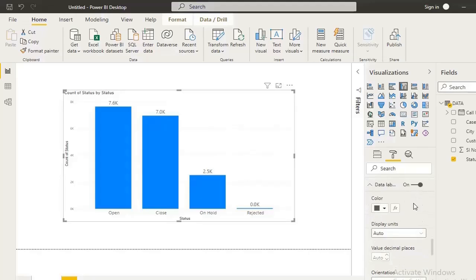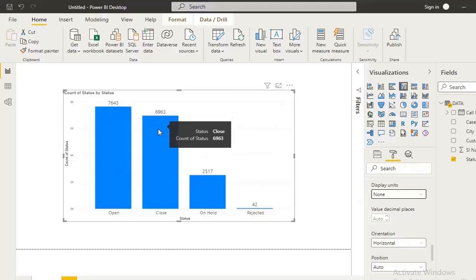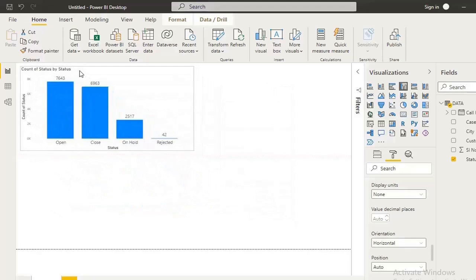How can we change it? Go to data label options. Whatever change you want to make in any of the fields, you have to select that particular field. For example, we want to make changes in the data labels. So I selected the data labels and display units. Right now the display unit is auto. I would select it as none. See, we have 7643 open tickets, 6963 closed tickets, and on hold tickets and rejected tickets. So we can show this data this way also.